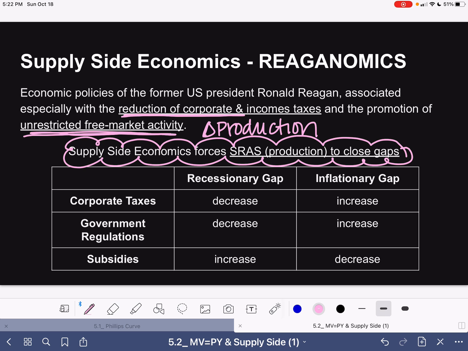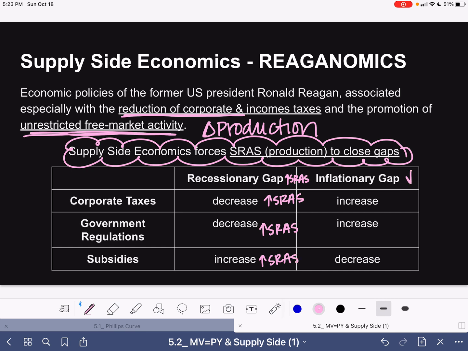Our three shifters of supply side economics are corporate taxes, so the taxes that we place on our corporations, government regulations, so those are the rules and restrictions that we force our businesses and production to follow, and then subsidies, which is government assistance to our industries. So in a recessionary gap, our goal is, of course, to increase short-run aggregate supply to close the recessionary gap. So we want to decrease corporate taxes, which will then increase short-run aggregate supply. If we decrease regulations, that will increase production. And if we increase subsidies to industries, that will increase production.